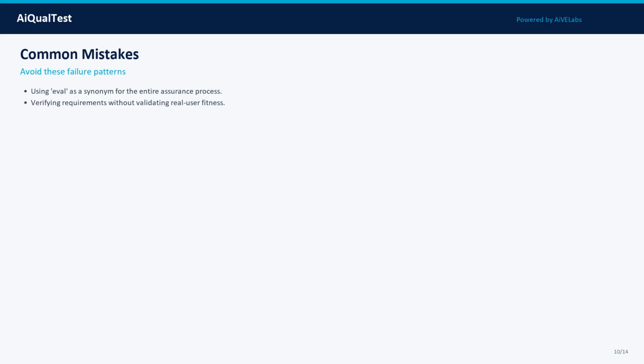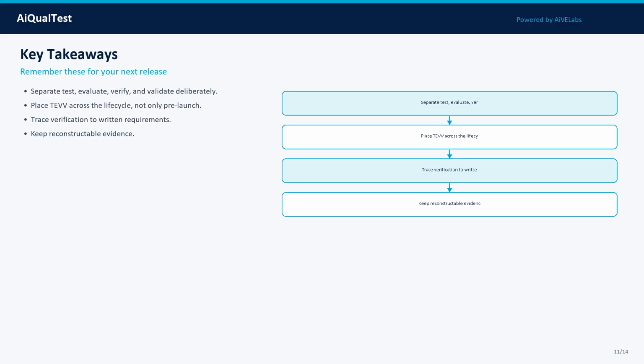Mistake 4: Losing the evidence that connects claims to artifacts. Teams that skip these steps create silent risk that surfaces in production or audits. The antidote is discipline: small goal sets, explicit thresholds, change control, and monitoring that connects production incidents back to evaluation suites.